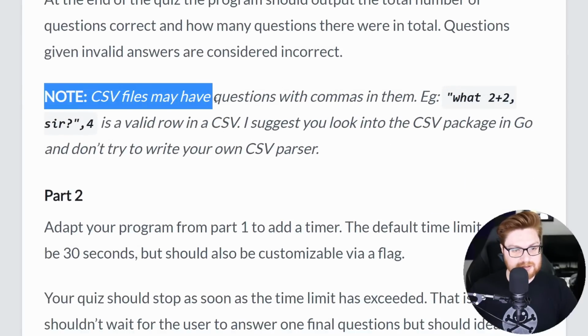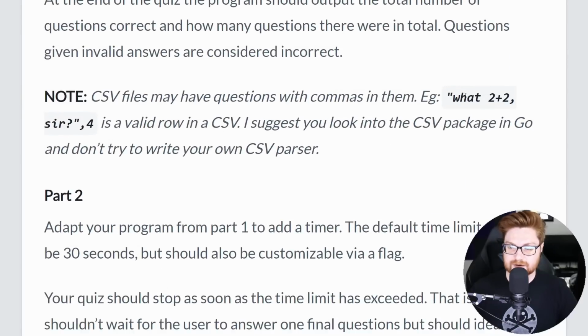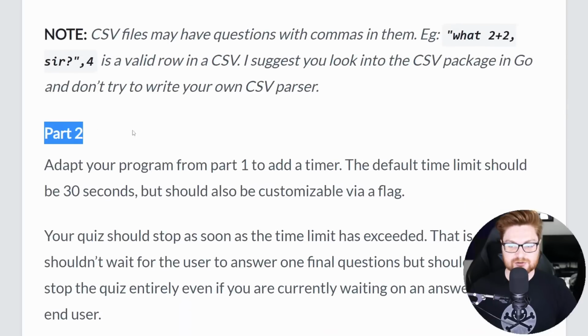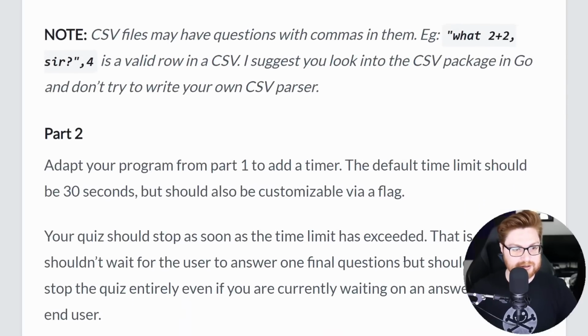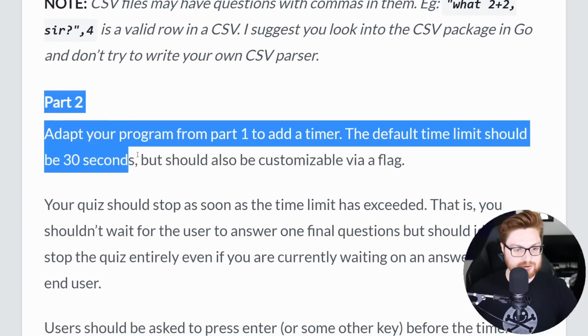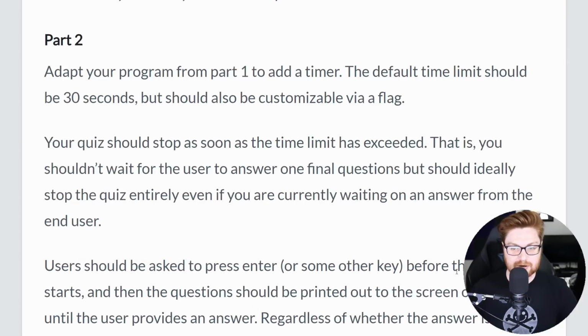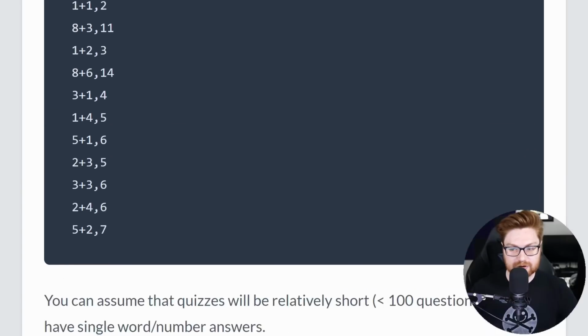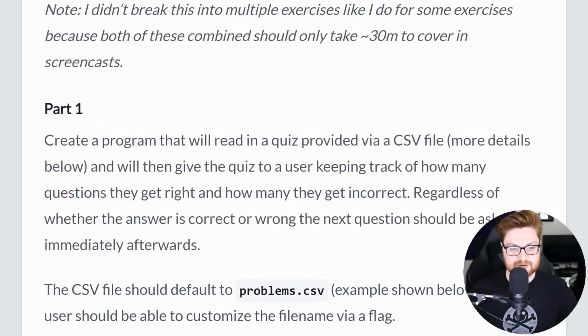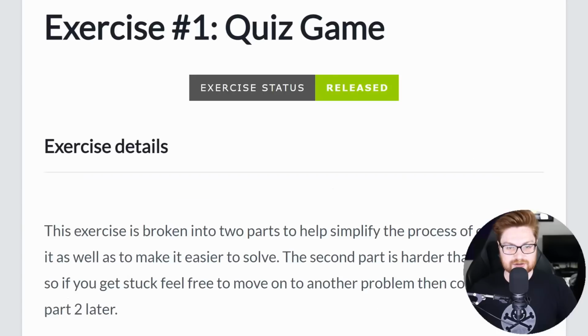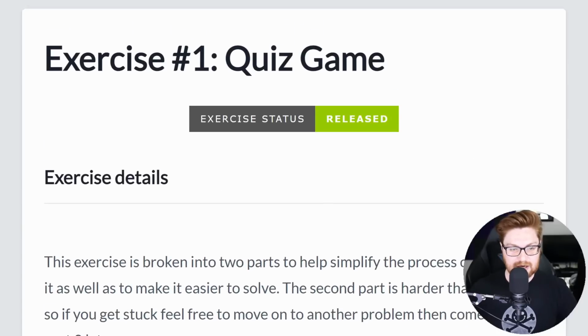They explain here that the comma-separated value files or CSV files might have commas just inside of the very first field, and that's when they're using quotes in this as well. So it's worthwhile to use the CSV package or library in Golang and not try to write your own CSV parser. This challenge is split up into two different parts. I think for the video's sake, I'll only get into part 1, but part 2 is going to go ahead and play with setting up a timer, so there is a time limit for submitting an answer. If you have any interest, of course, you're welcome to go play with this. That's why I want to showcase it, and of course, the solutions that they offer will cover that just as well.